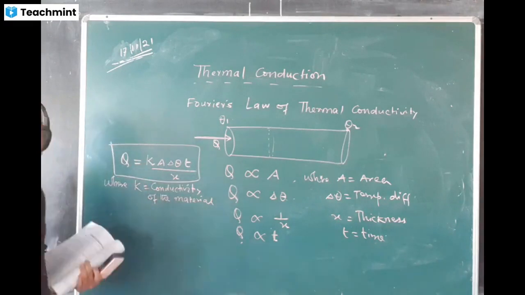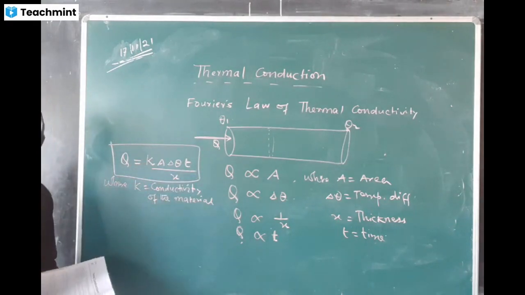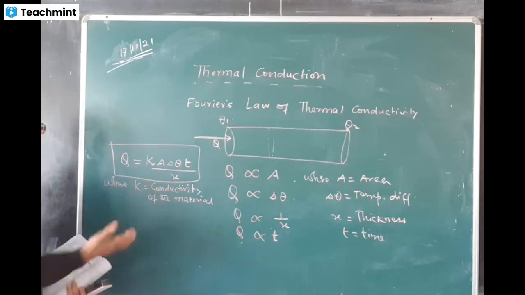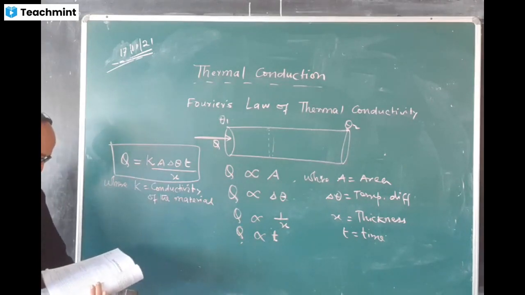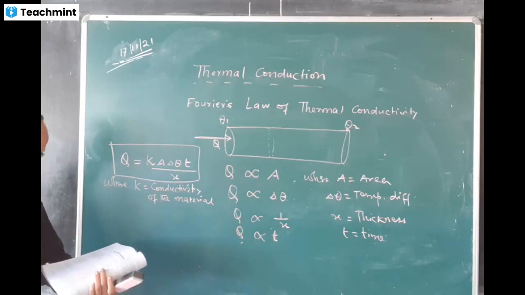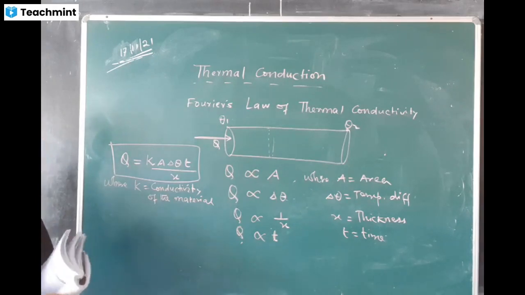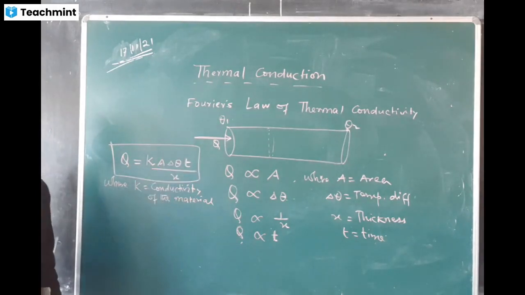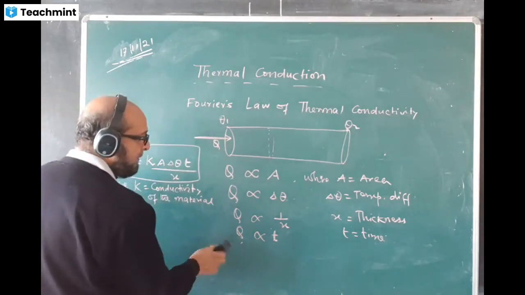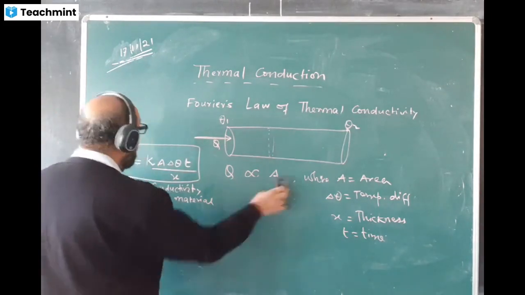What is K called? Conductivity. That is the power of conduction. Some are good conductors. If the value of K is high, we say it is a good conductor. When the value of K is low, we say it is a poor conductor, or a less good conductor. So please write down this one. Q is equal to this formula, K A delta theta t by x. Here we find heat current.